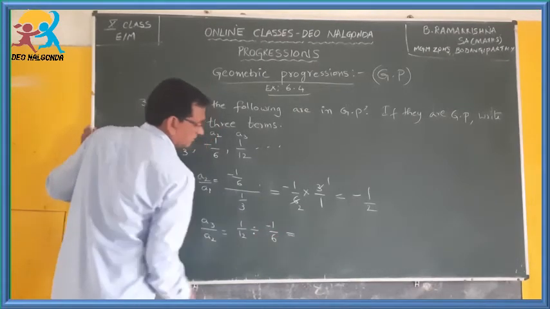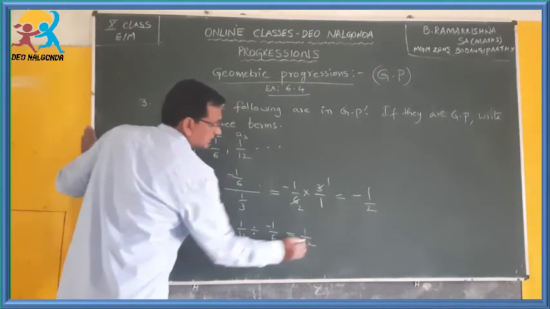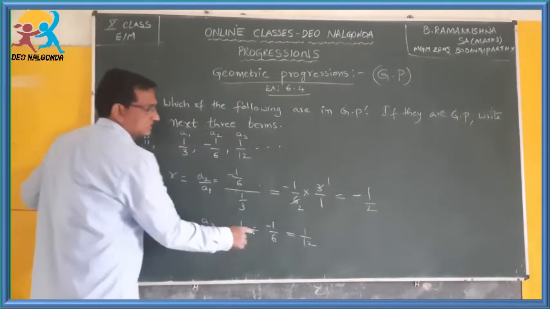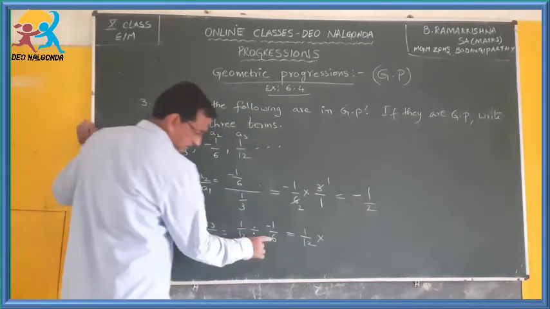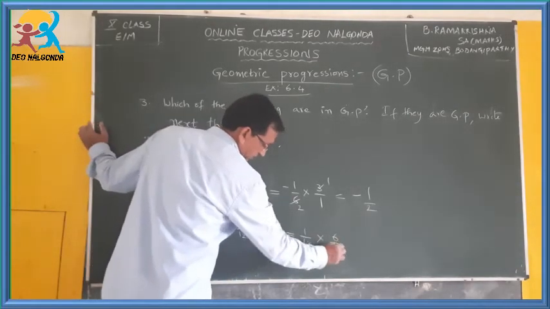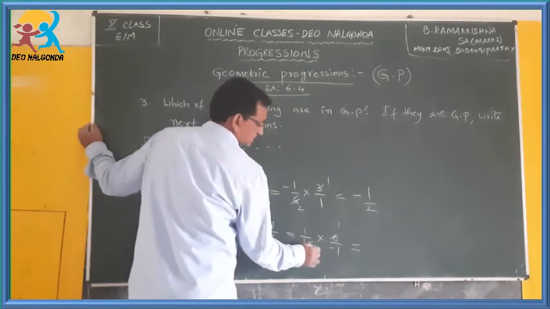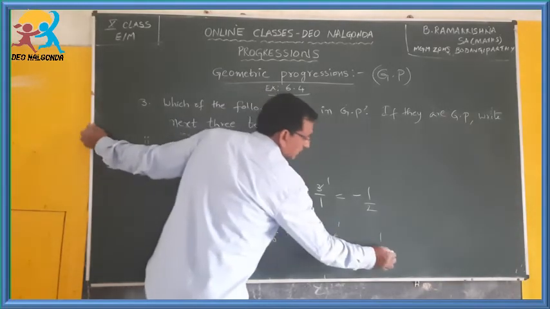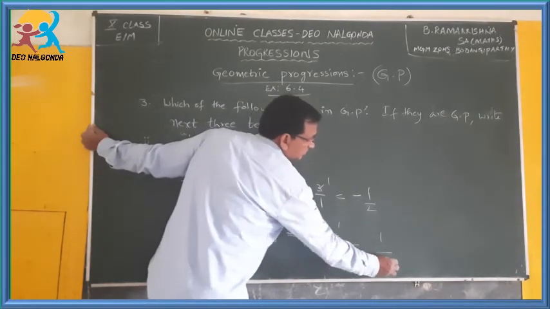The first term stays as it is, instead of division you write multiplication, and you write the reciprocal of the second, 6 by minus 1. Now simplify: 6 1s are 6, 6 2s are 12, 1 into 1 is 1, 2 into minus 1 is minus 2.